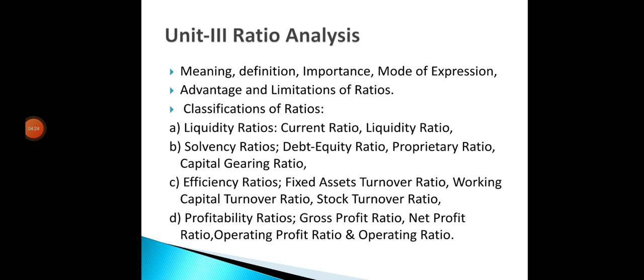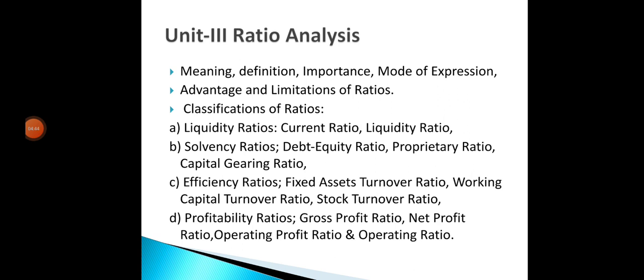First one, liquidity ratios. In liquidity ratios, we are going to study the current ratio and liquid ratio. Second one, solvency ratios. In solvency ratios, we have debt equity ratio, proprietary ratio and capital gearing ratio. Third one is efficiency ratios.